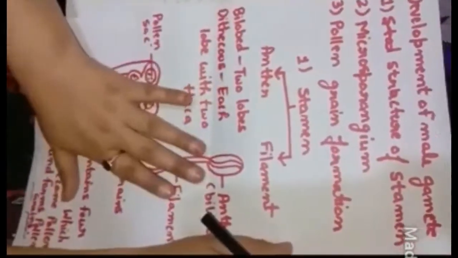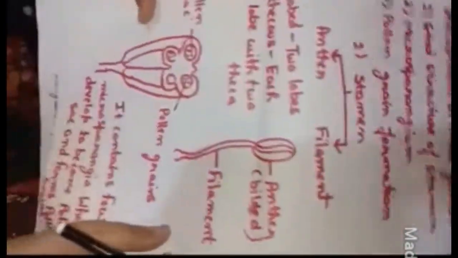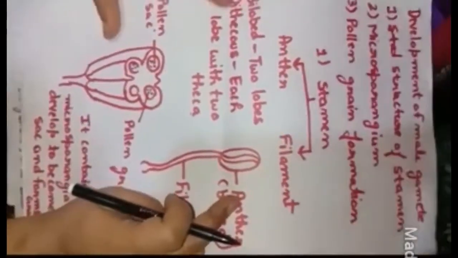I also told you the structure of the stamen, that the stamen is divided into two parts: the anther and the filament. Anther is the part where the pollen grain formation takes place.